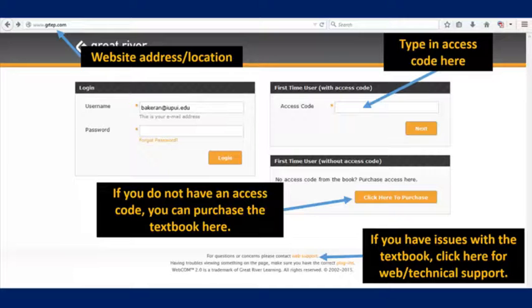To go to it, you just simply purchase the access code from the school, from the bookstore, and oftentimes they mark up the prices. Or you can just go straight to the website here, and you can purchase the access code there. Finally, at the bottom, you'll see the web support link, and oftentimes there will be something that might happen, or maybe you can't view a video.